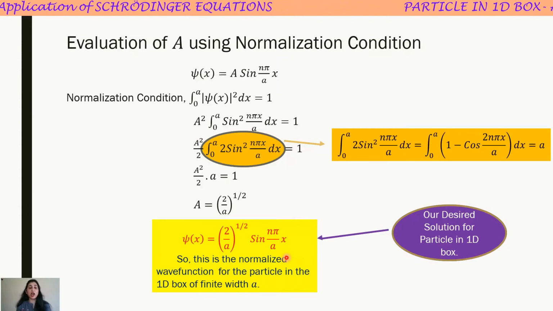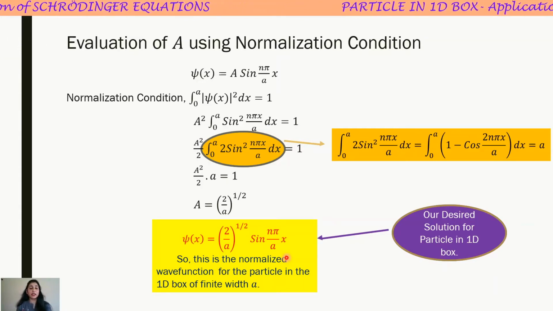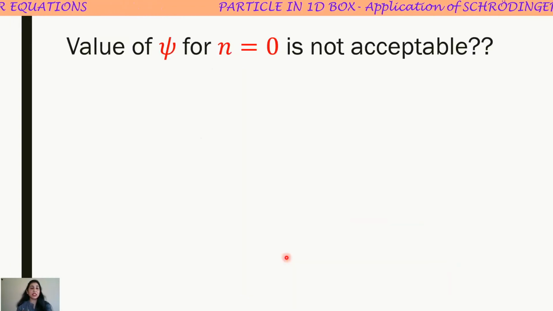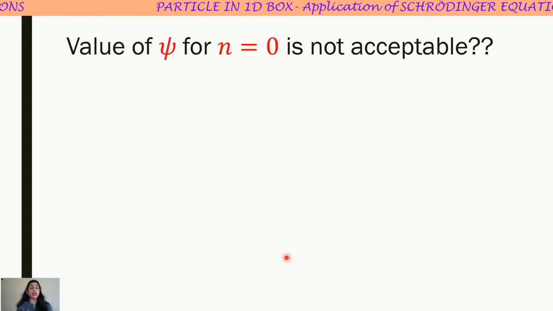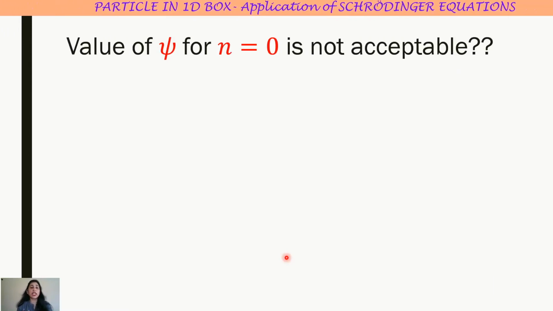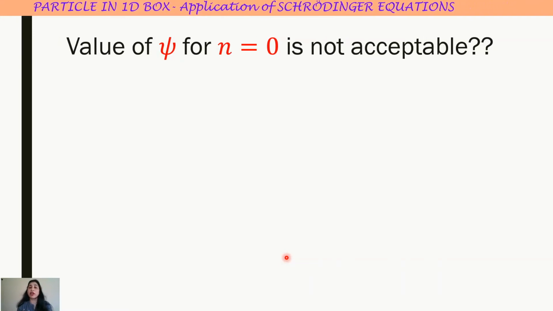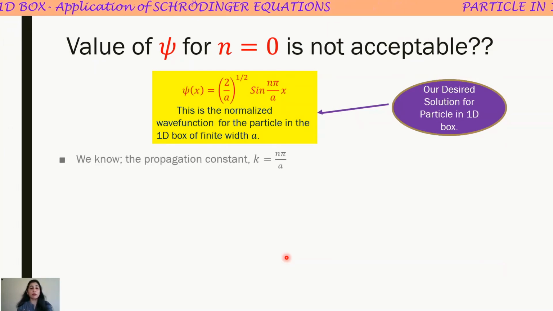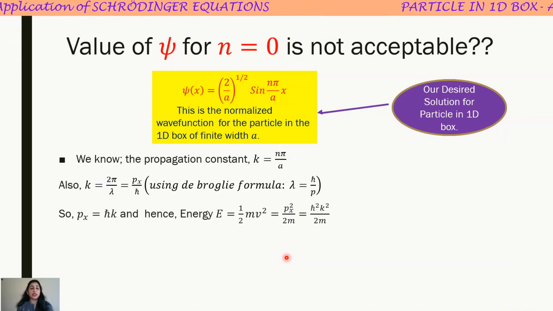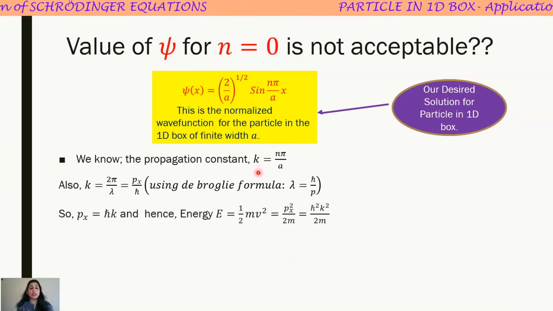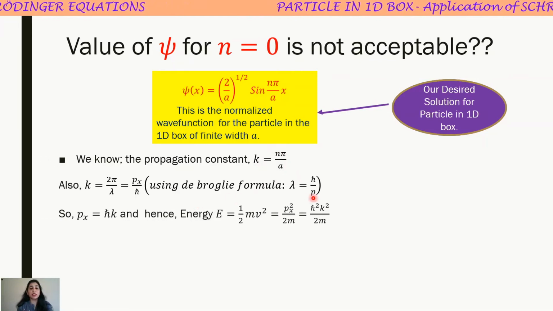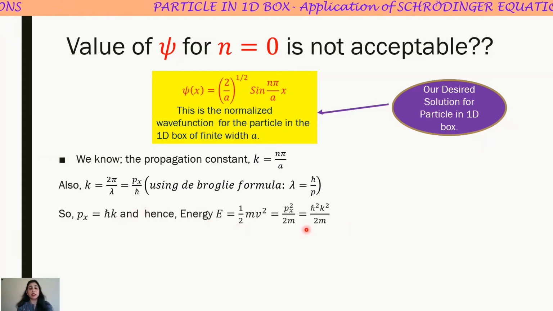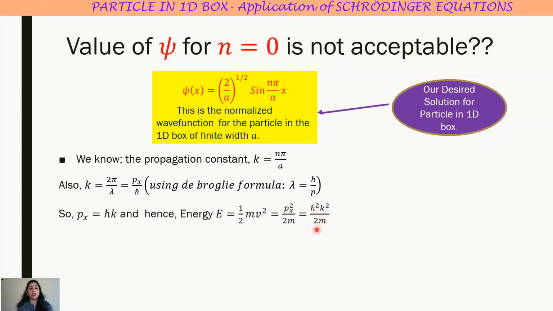Now we will see how this wave function can give various information about the system. First of all, let us see that the wave function corresponding to n equal to 0 is not acceptable to us. Why is it so? This was our result for the particle in a box problem, and you see that k is the propagation constant, which on replacing with the de Broglie formula, as we also did in the last slides, energy can be written in terms of the propagation constant as h cross squared k squared by 2m.